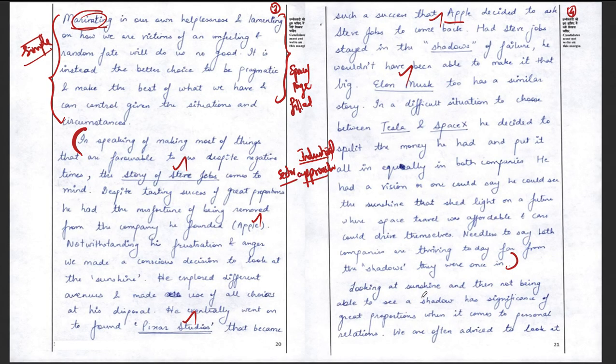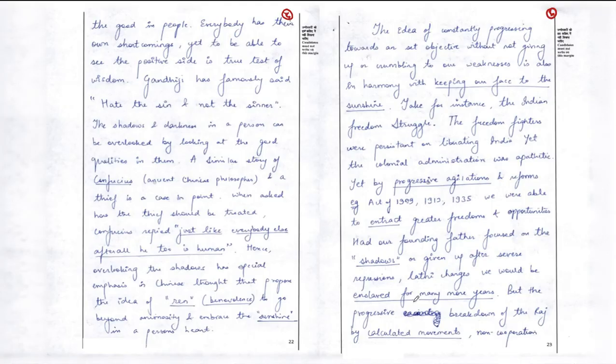Okay, students. Then he is moving to the next theme line, where he quotes the example of Confucius, and he is also linking it with Gandhiji: hate the sin, not the sinner. So he is trying to correlate the meaning of the shadow. We should overlook that; we should not look too much into the negativity, and we should try to move away. He also talks about the Confucius example where even a thief should be approached in a humanitarian manner. In that way, we should not look too much in a negative manner or be critical about it. So again he is giving the concept clarity approach only, students.